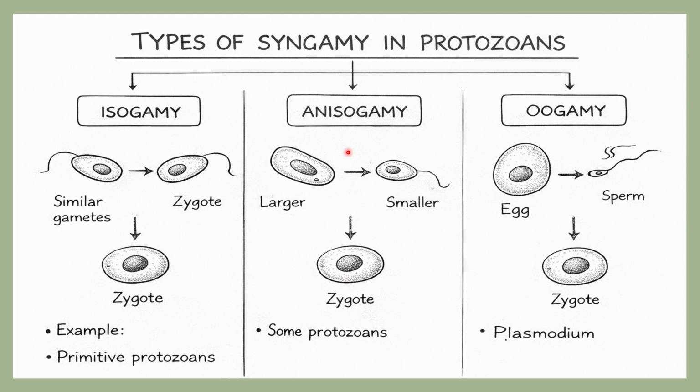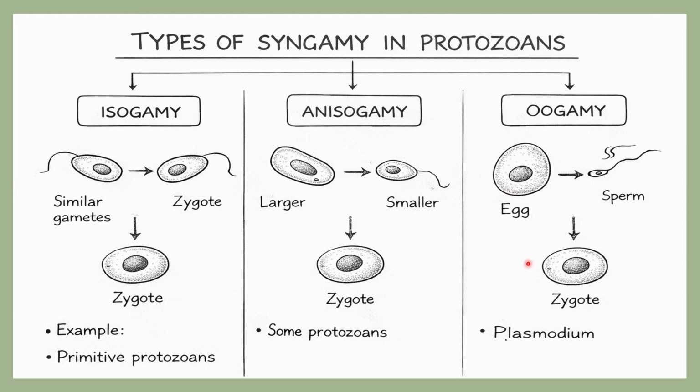Isogamy, where iso means what? Similar gametes, right? But in anisogamy, aniso means dissimilar gametes. That means one gamete might be very large in size and shape compared to the other one, which is much smaller. If fusion occurs between this type of dissimilar gametes, then that type of syngamy is known as anisogamy.